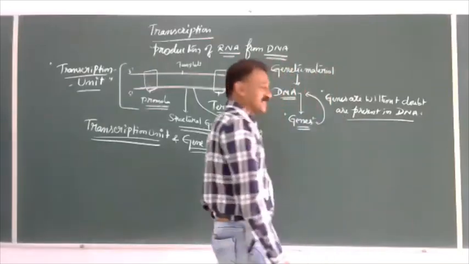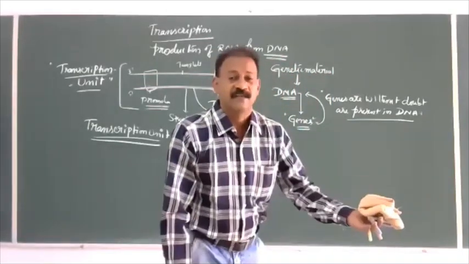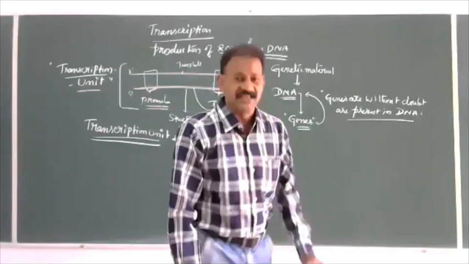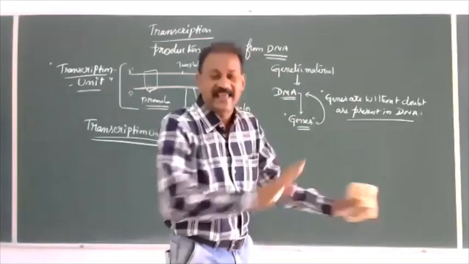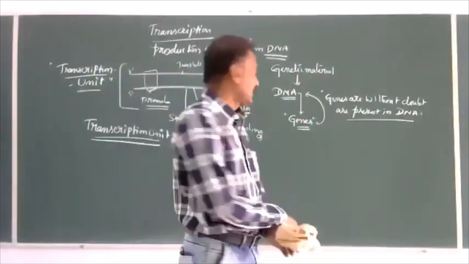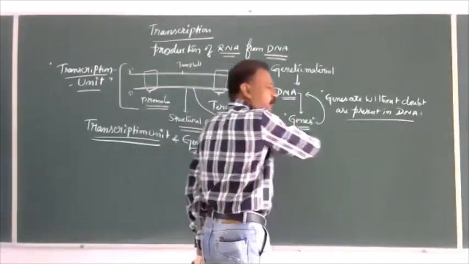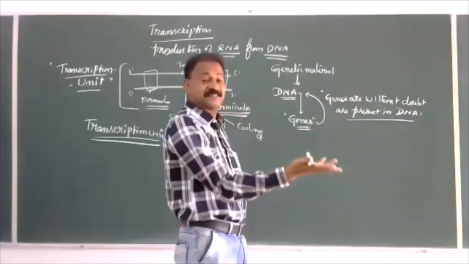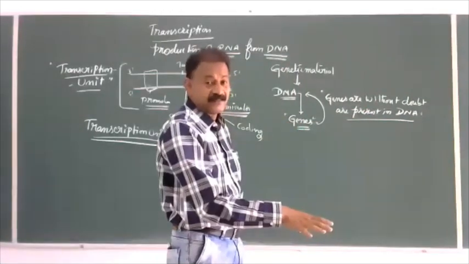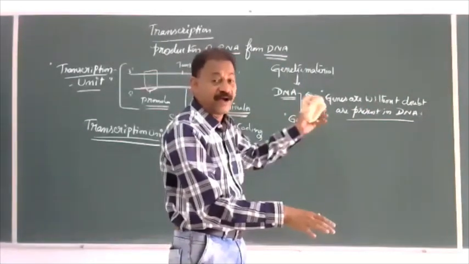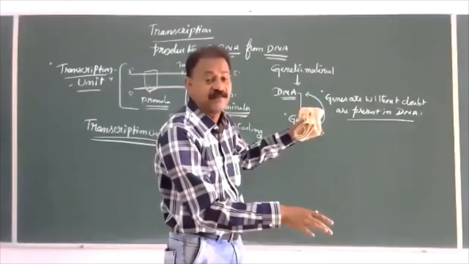Then, which part of the DNA is called gene? Or is the total DNA having genes? The question comes: if genes are present in the DNA, is the total amount of DNA acting as gene, or a part of the DNA? The part of the DNA which is called gene means what?